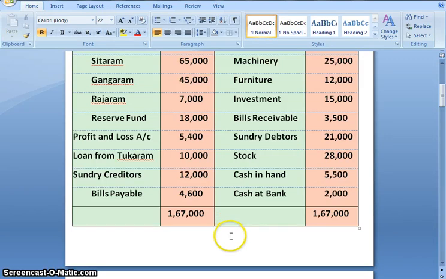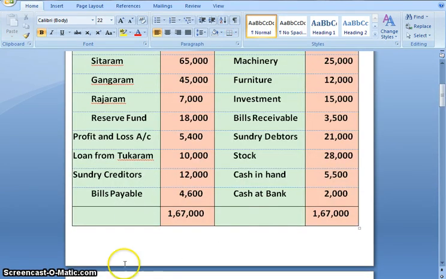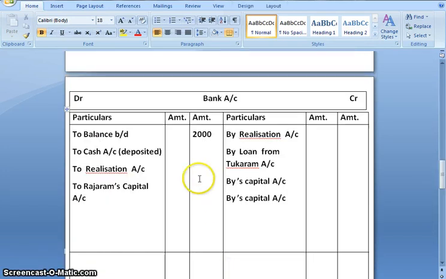Next we have cash at bank. So this will be the opening balance of bank account, to balance brought down, that is 2000. Also it is given cash in hand, that is 5500. So this is the cash which is deposited into the bank. We'll make a note of it, 5500.